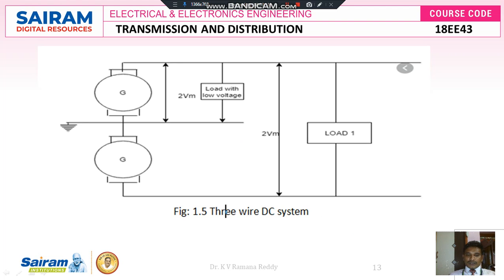Next, another system is the three-wire DC system. If you look at the figure of the three-wire DC system, it consists of two generators, and between these two generators there is one midpoint earth wire. We can connect loads from the higher potential terminal to the midpoint connection, where we get the maximum voltage Vm, or from the higher potential terminal to the lower potential terminal, where we get a maximum voltage of 2Vm.